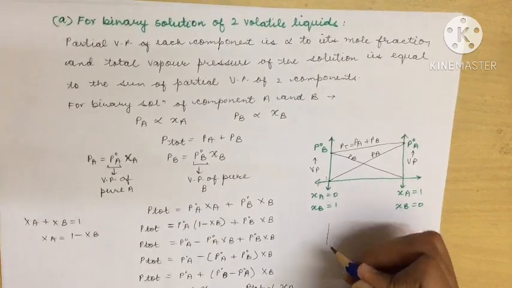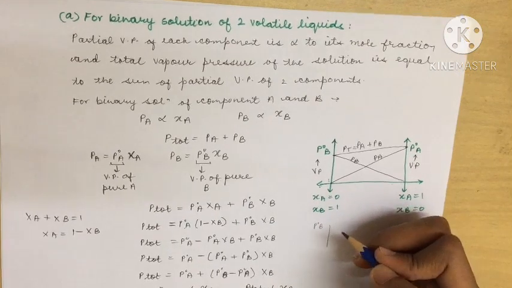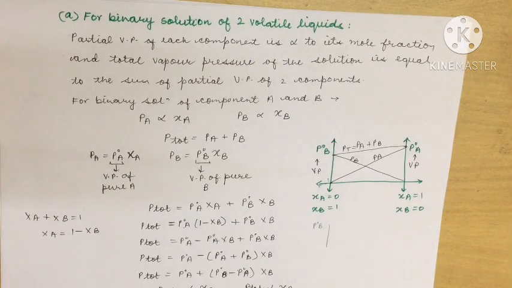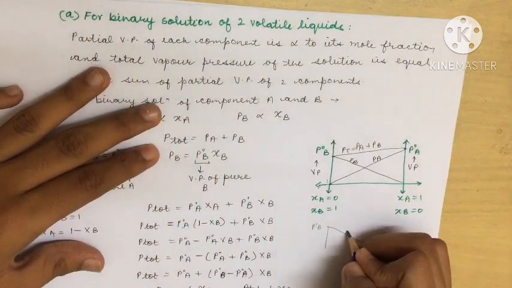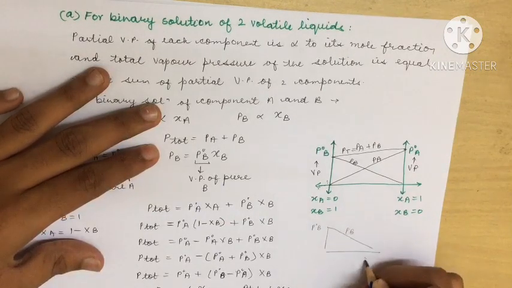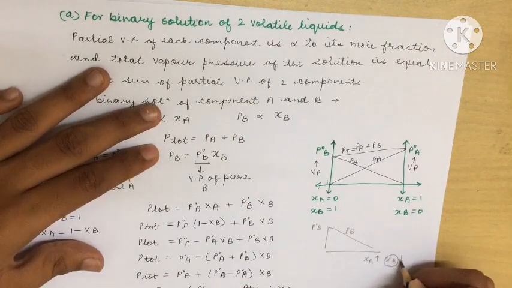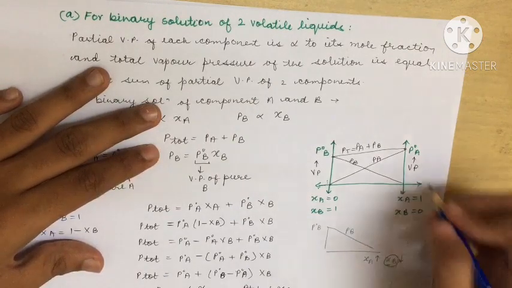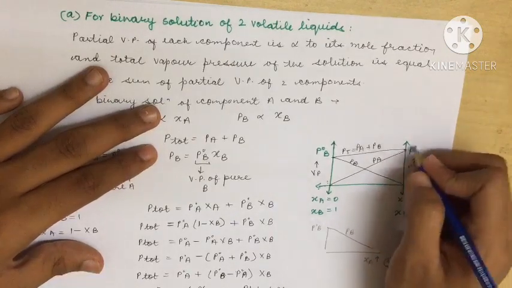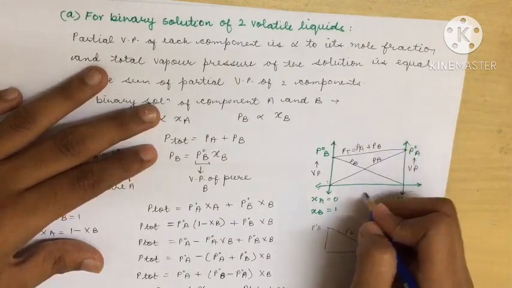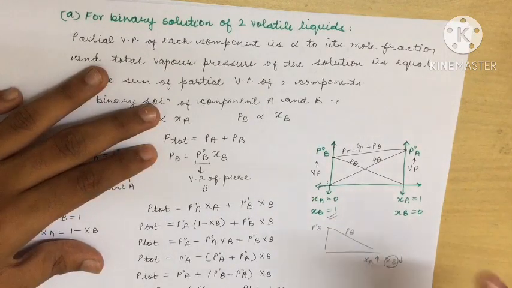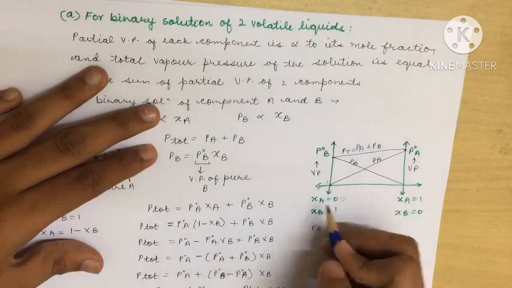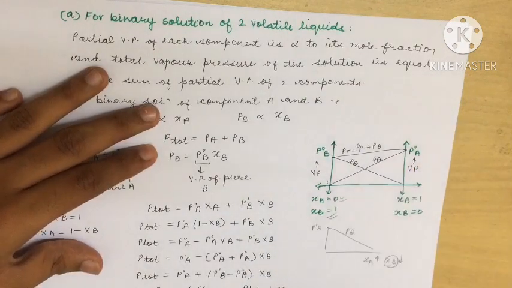What I am trying to say is that P naught B was maximum, but this P naught B is becoming lesser when you have more of the A component and lesser of the B component, because now this component is less, ultimately its pressure will decrease. And similar is here: P naught A was maximum when it was pure, but as you add more and more of XB, the mole fraction of B, and decrease the A component, this PA will also decrease.